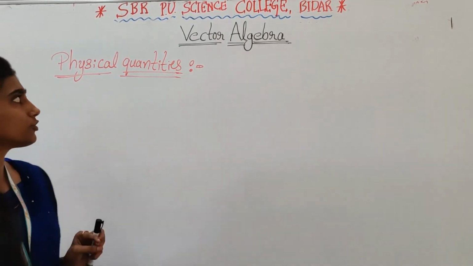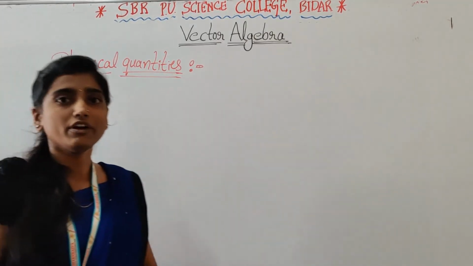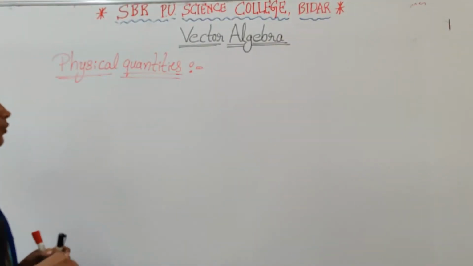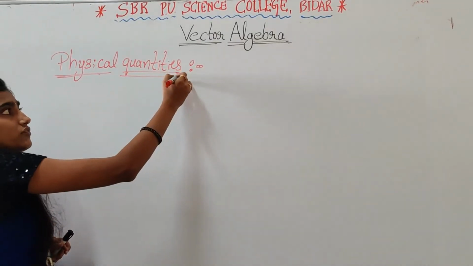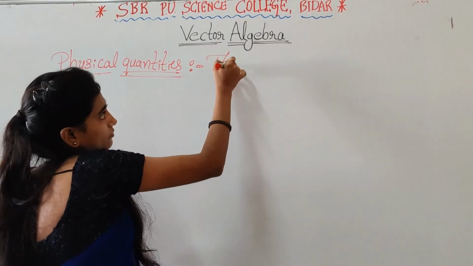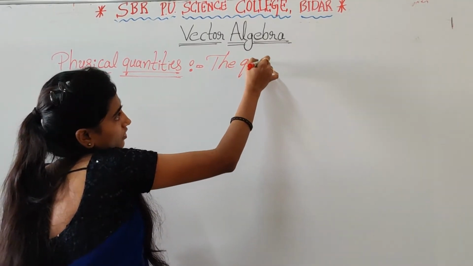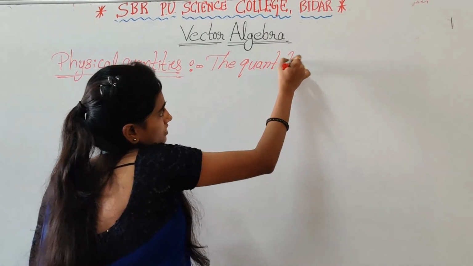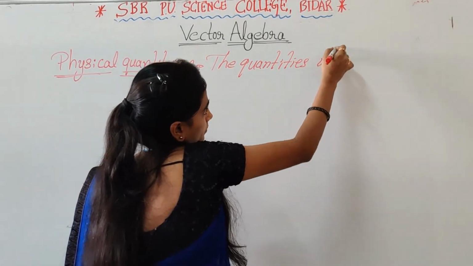So already you all know the physical quantities in physics, right? Here physical quantity means the quantities which can be measured.